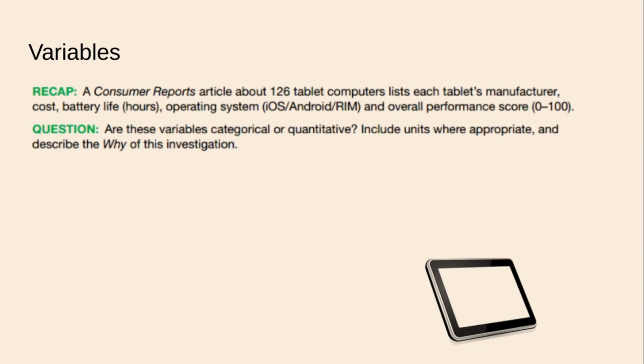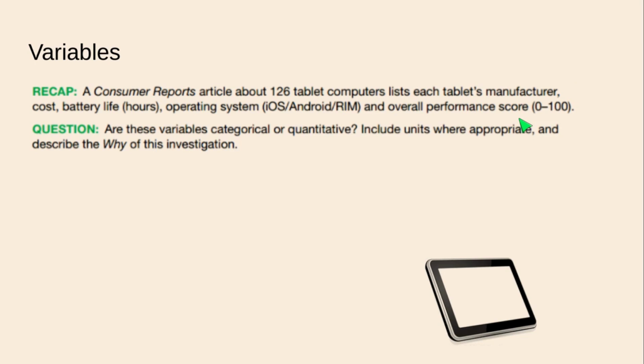of something that the book discussed prior in this section, but I have omitted, so this is the first time we're seeing it. A Consumer Reports article about 126 tablet computers lists each tablet's manufacturer, cost, battery life in hours, operating system, one of those, and overall performance scores 0 to 100. All right, let's look at those variables, starting with manufacturer and going all the way to performance score. There are a handful of variables there. Are those variables categorical or quantitative? All right, or are they something else perhaps?